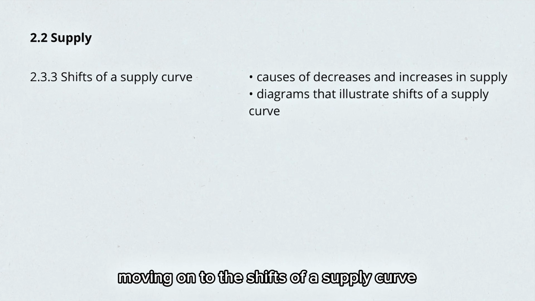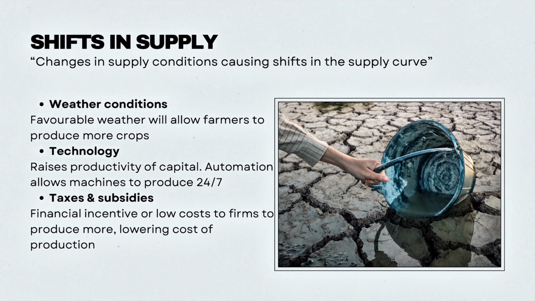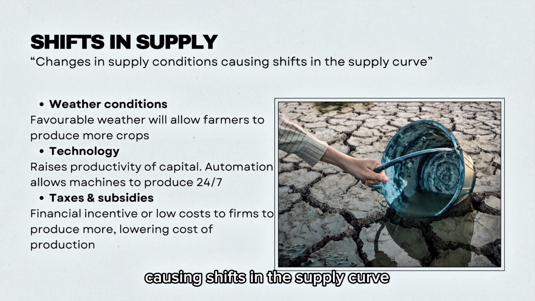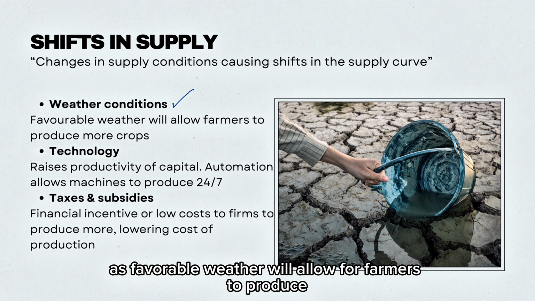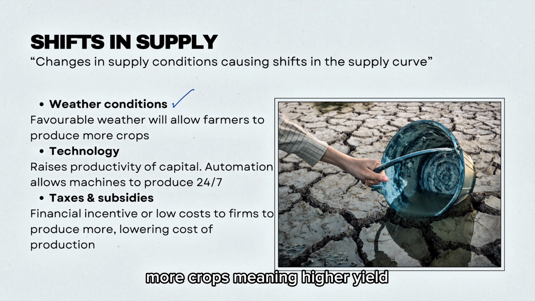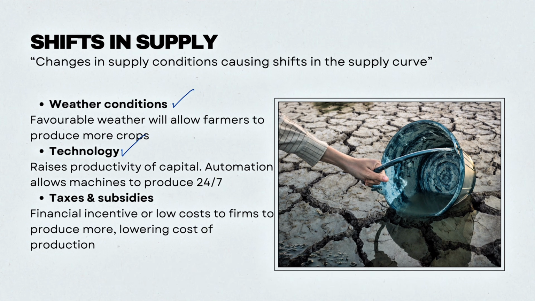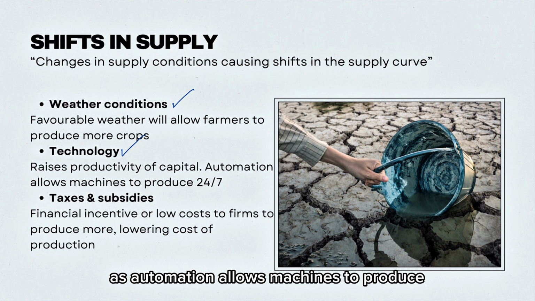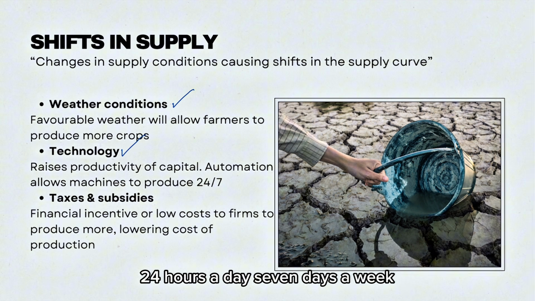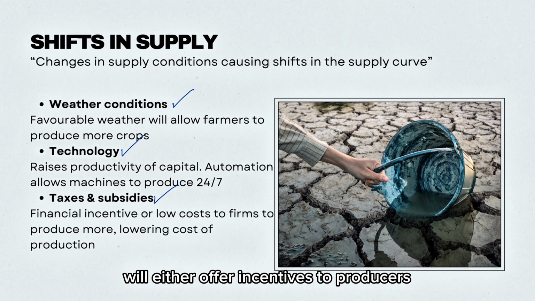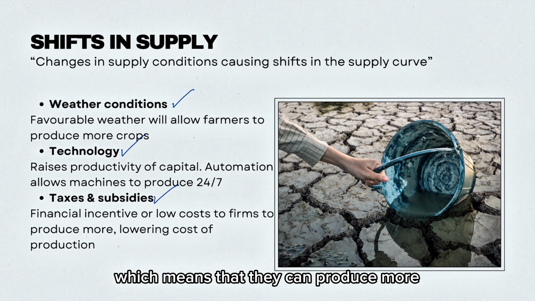Moving on to the shifts of a supply curve. A shift in supply is the change in supply conditions causing shifts in the supply curve. This consists of weather conditions, as favorable weather will allow farmers to produce more crops, meaning higher yield. Technology raises productivity of capital, as automation allows machines to produce 24 hours a day, 7 days a week. And also taxes and subsidies will either offer incentives to producers or lower the cost burden for firms, which means that they can produce more, lowering their cost of production.